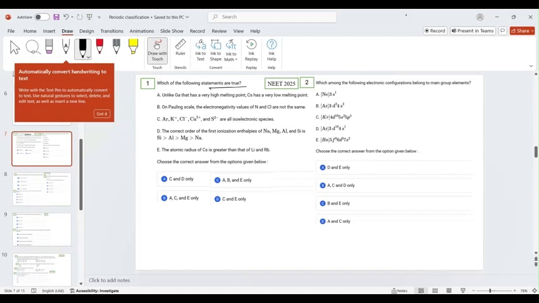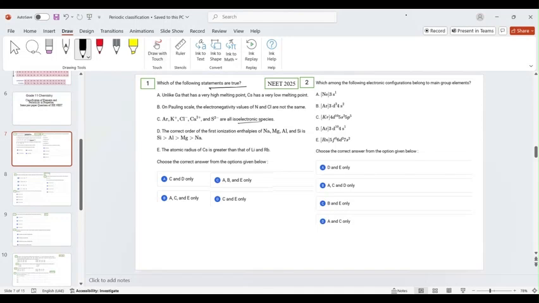Argon, potassium ion, chloride ion, calcium ion and sulfide ions are all isoelectronic, having the same number of electrons. Then the correct order of first ionization enthalpy, and they have given the order. Then the atomic radius of cesium is greater than that of lithium and rubidium. So these are the statements given, and you have to tell which of the statements is true.